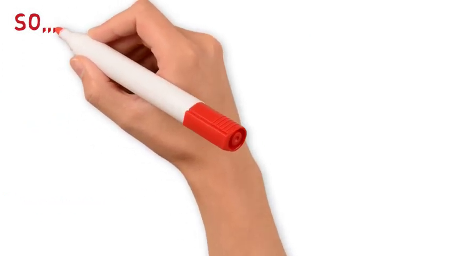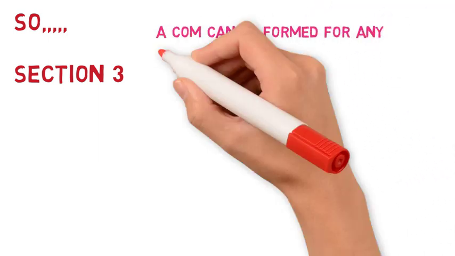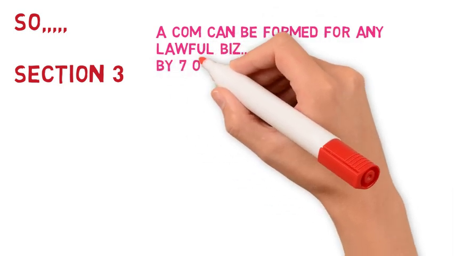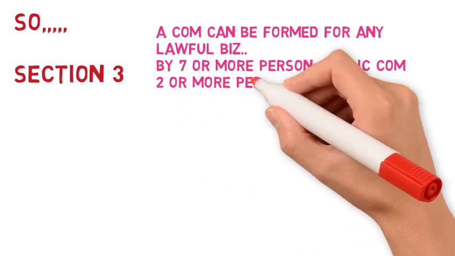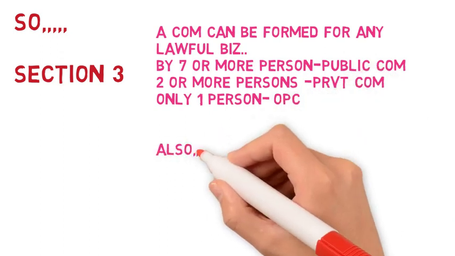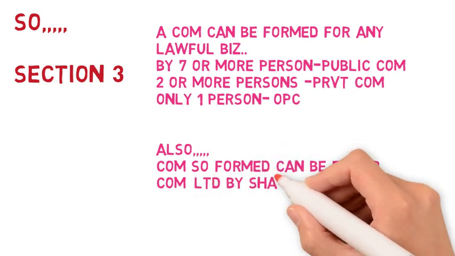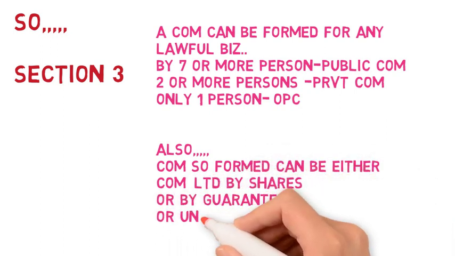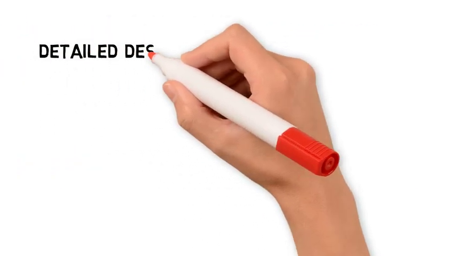So, summing up, Section 3 says a company can be formed for any lawful business by 7 or more persons as a public company, 2 or more persons as a private company, or by only one person as OPC. Also, companies so formed can be either company limited by shares, or company limited by guarantee, or unlimited company. Detailed description of these terms is in the upcoming series.